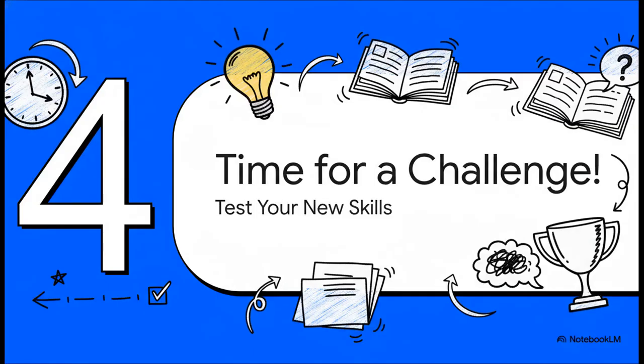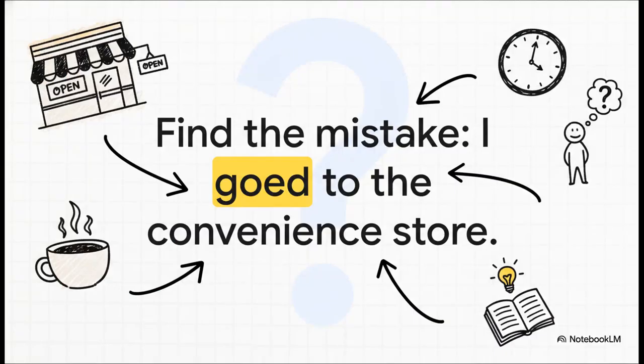Okay, you've seen the rules, you've seen the examples. I think you're ready. It's time for a quick challenge to put your new skills to the test. You ready for this? Here we go, number 1. Take a look at this sentence. I goed to the convenience store to buy coffee. Something about that just doesn't sound right. Can you see what's wrong?